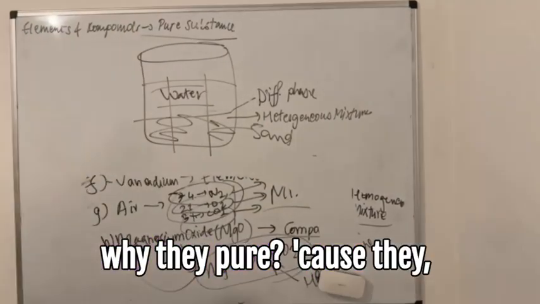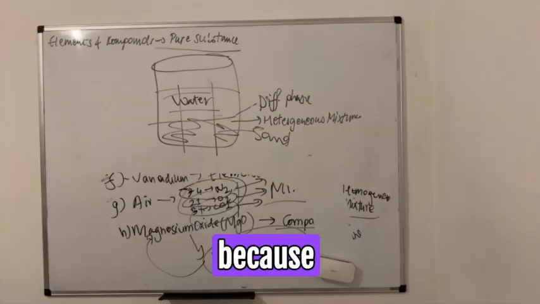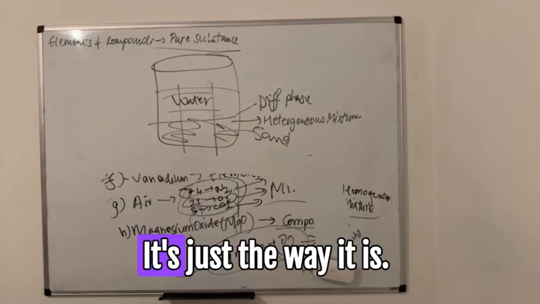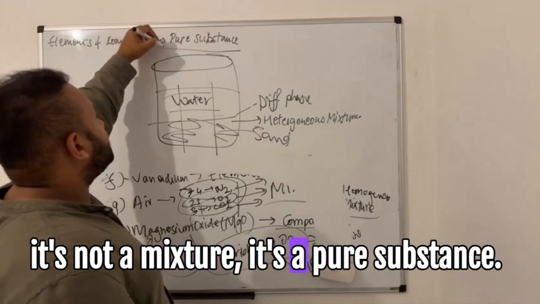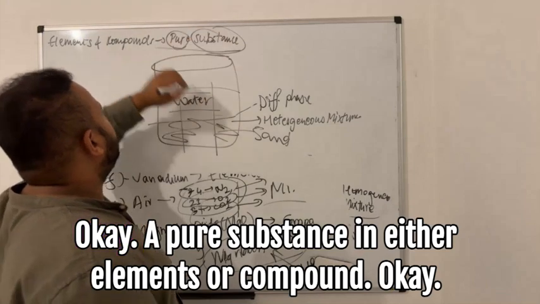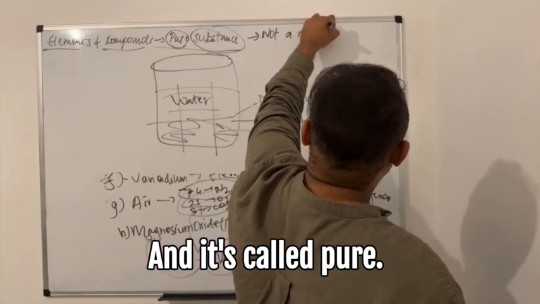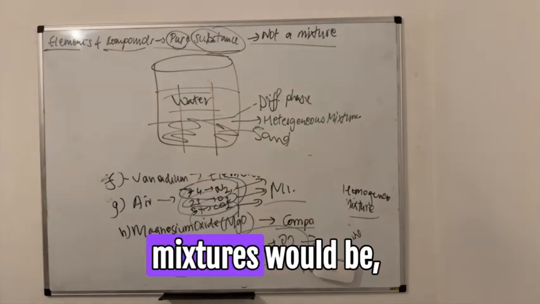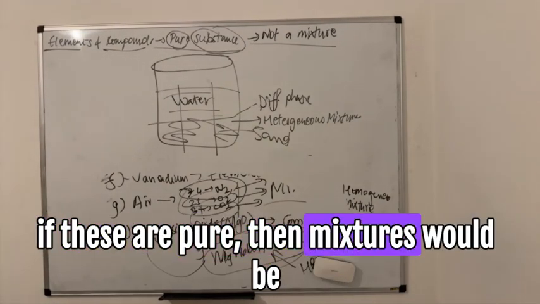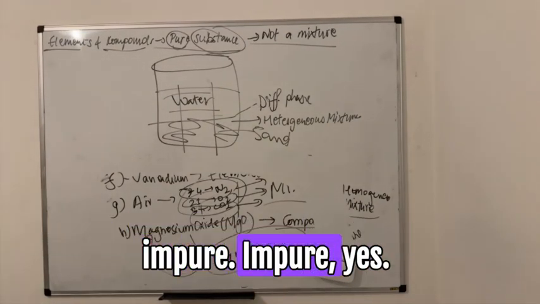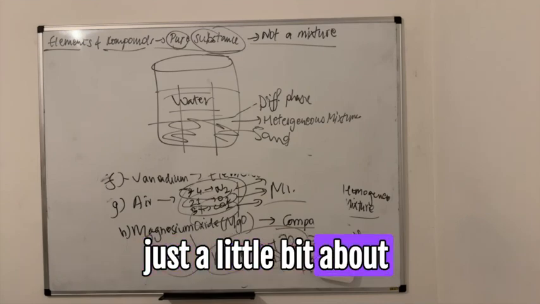Elements and compounds have no impurities. It's not a mixture, it's a pure substance. A pure substance is either an element or a compound, not a mixture, and it's called pure. So if these are pure, then mixtures would be impure. Yes. Just a little bit about the different types.